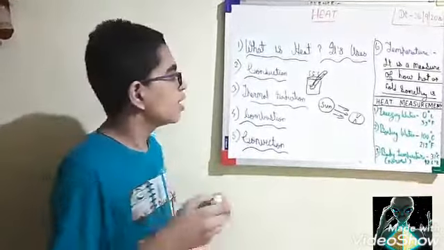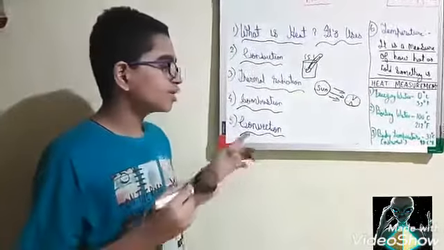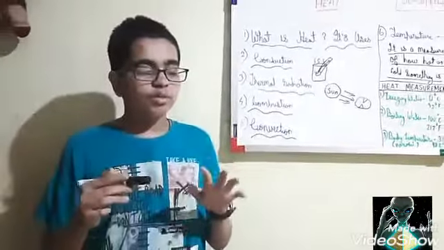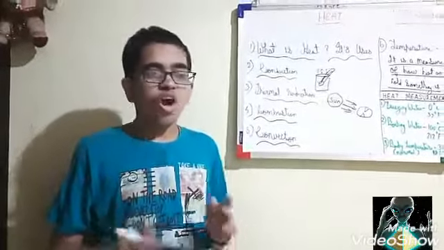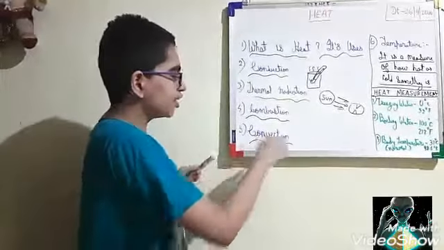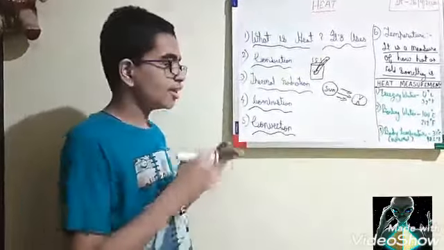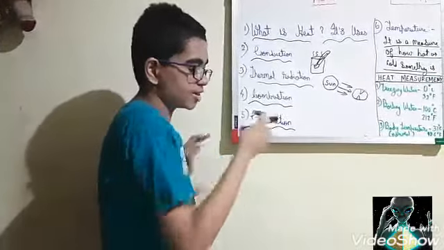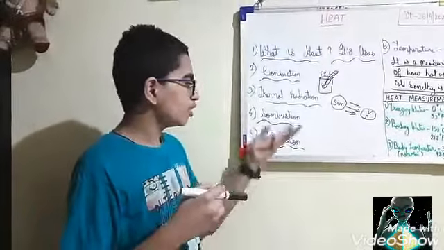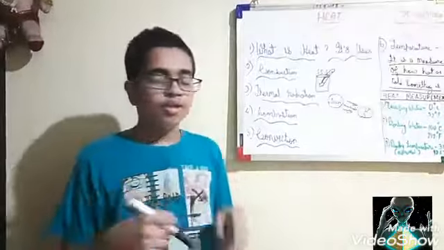Fifth, convection. As we know, in the conduction of heat, it gets transferred from one material to another, but this is only for the solid state of matter, while convection is for both the liquid state and the gaseous state. The liquid or gaseous molecules are widely scattered, and therefore when the heat waves reach these water or gas molecules, the layer of molecules gets warmed, and we know that warm air always goes above, so it moves in an upward direction. In this way, here also heat gets transferred.